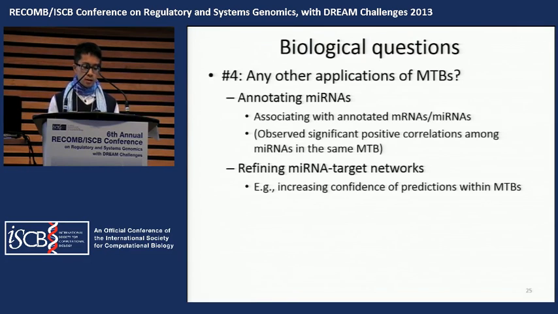And it's also interesting to ask if we can improve the prediction algorithm using our MTB definitions. The idea is like this: interactions within the MTBs, we believe, are more confident than interactions outside the MTBs. And these features can help improve predictions.